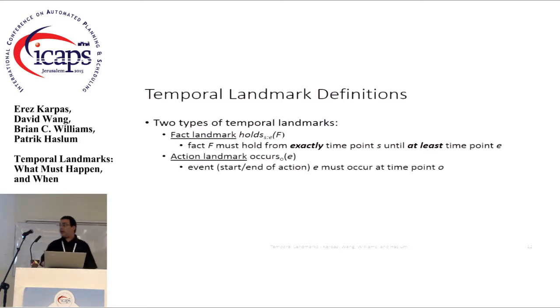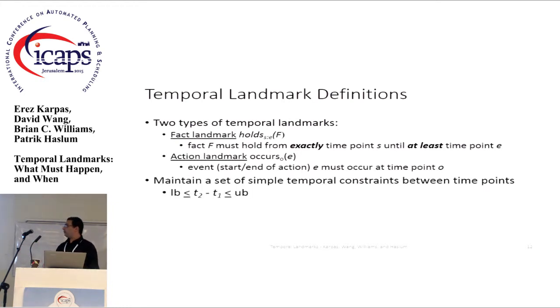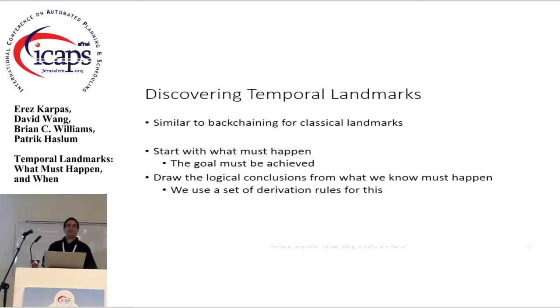And then the second type of landmark we define is an action landmark. And it's really a snap action or an event. So I want to say that event E, which is the start or end of an action, occurs at time point O. Okay, so a fact holds for a duration, because states have a duration, and snap actions are instantaneous. And then, of course, we can generalize this to disjunctions over facts and events. And in addition to these landmarks, we maintain a set of simple temporal constraints between these symbolic time points. All right. So I've defined two types of statements I can make, three if you count the simple temporal constraints.